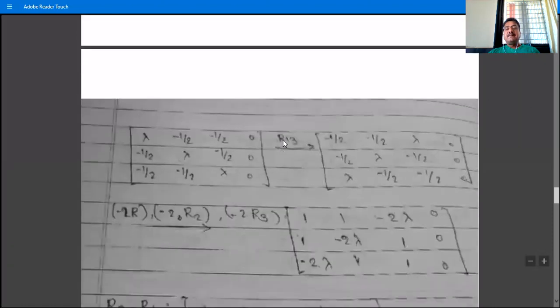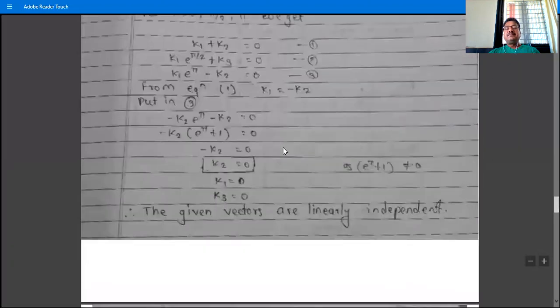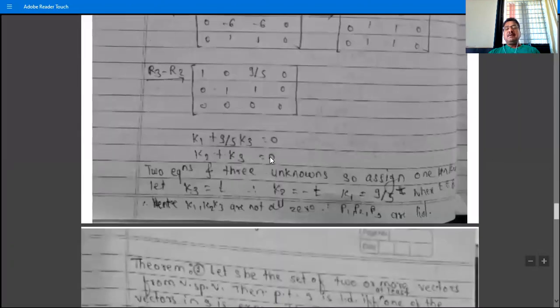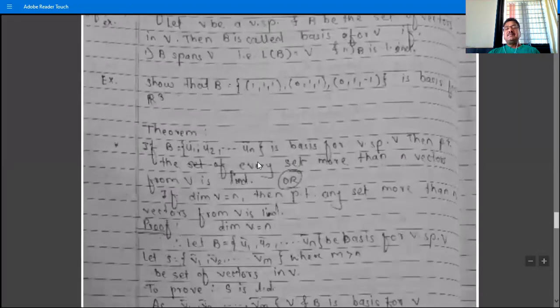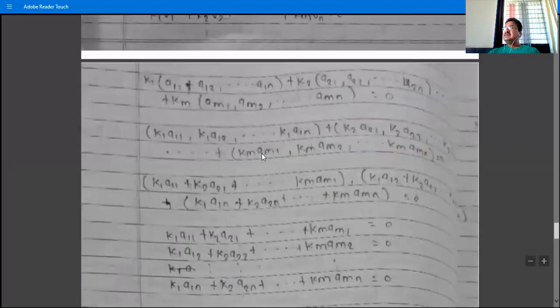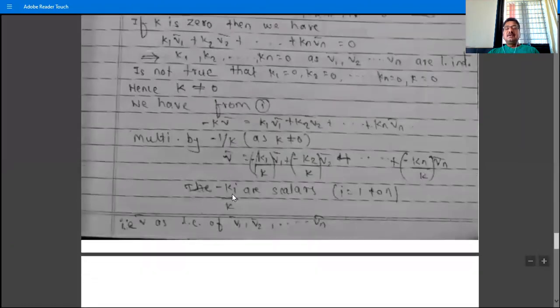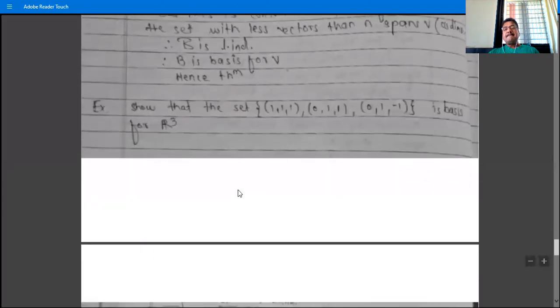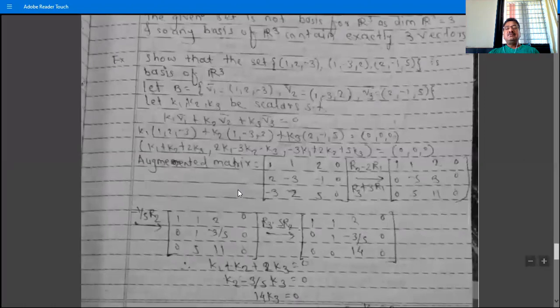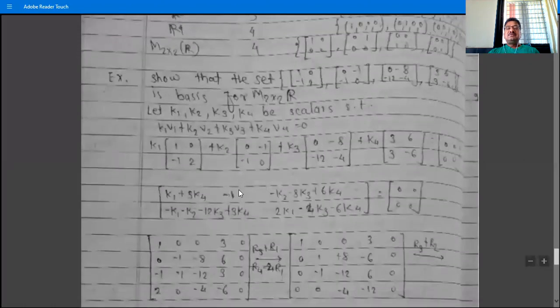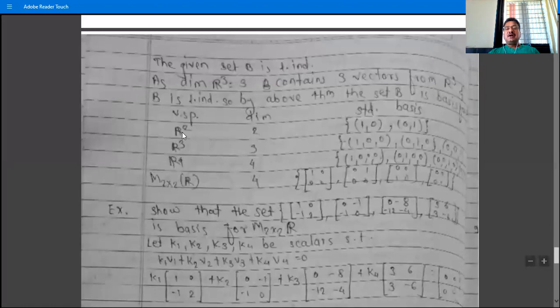That is, if the set contains 4 vectors from R raised to 4, then it may or may not be a basis of R raised to 4. The set of 4 vectors from R raised to 4 is a basis of R raised to 4 if the set is linearly independent, or if the set spans V. Now these are some standard bases. For R raised to 2, the dimension is 2, and the standard basis is the set {(1, 0), (0, 1)}, that is e1, e2.